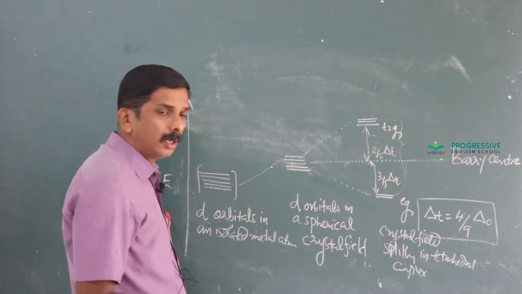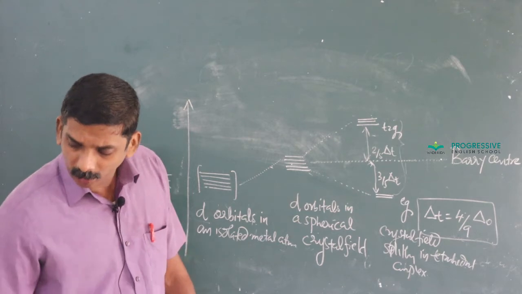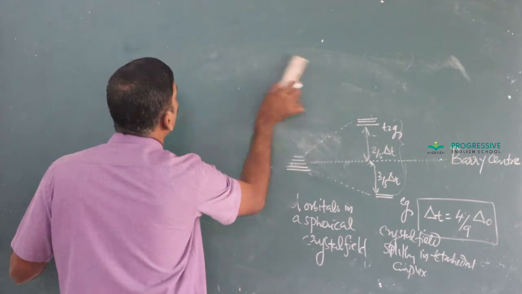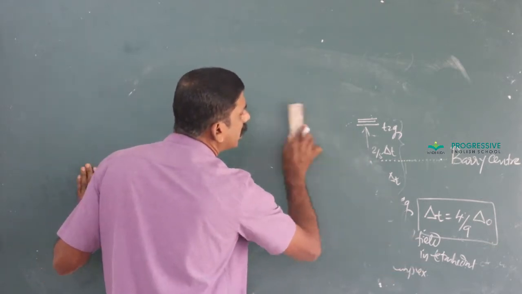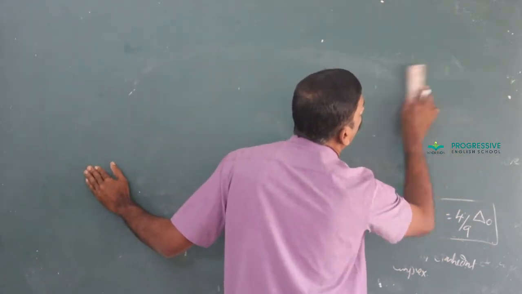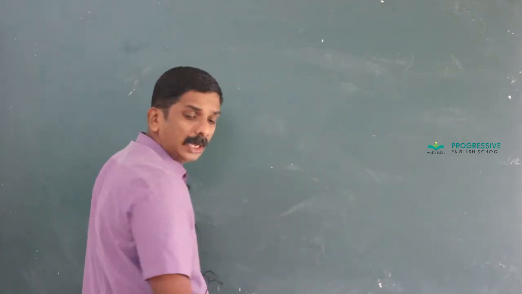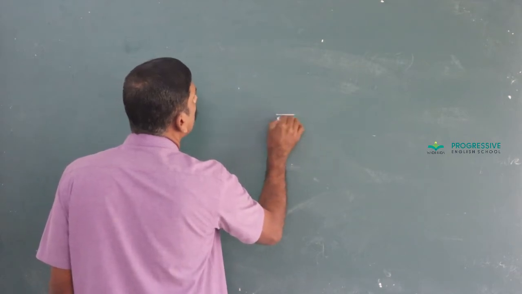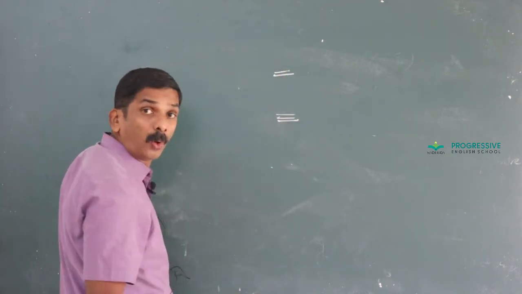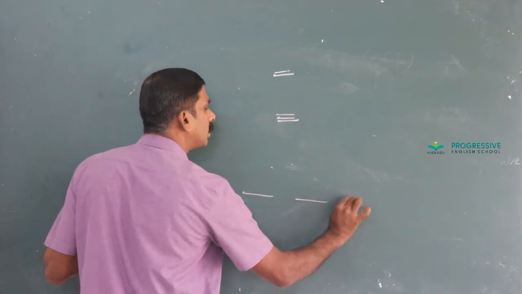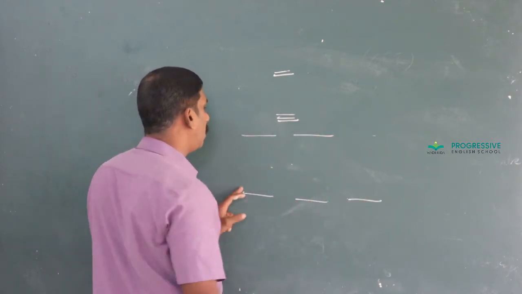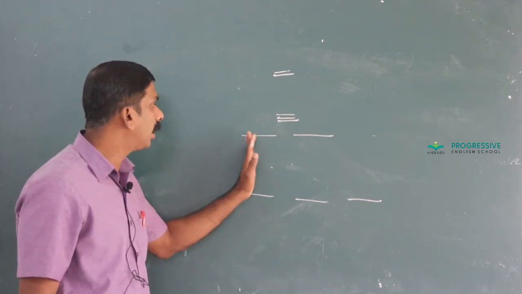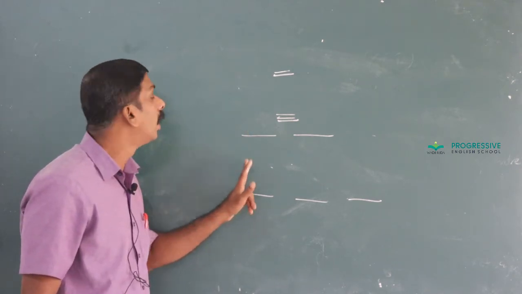Let us consider mainly this octahedral complex, with one electron in the d subshell. You know, octahedral can be represented as T2g, Eg. Or in other words, it is also represented like this: three orbitals having the same energy and two orbitals having the same energy. In both ways it can be represented. This one represents T2g and this one Eg.